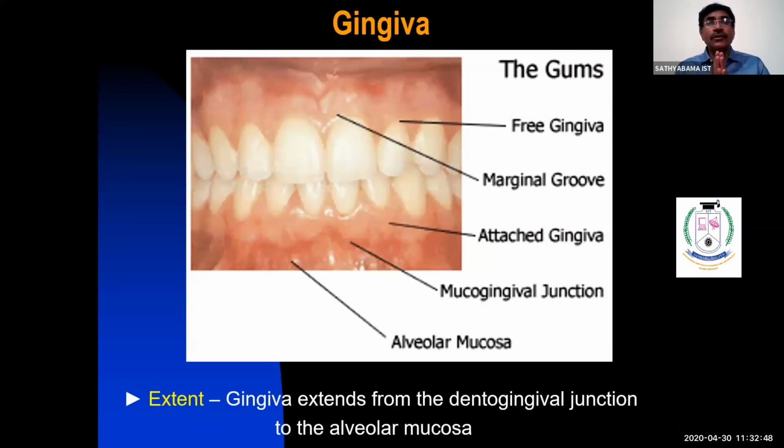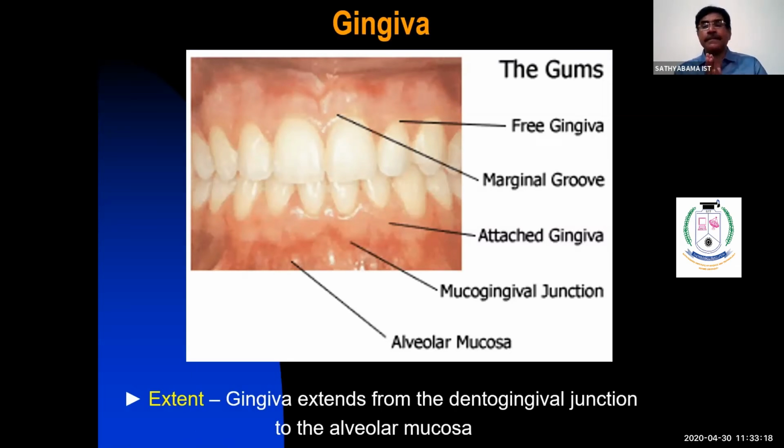So when you talk about the extension of gingiva, the gingiva extends from the dentogingival junction to the alveolar mucosa. Nothing but the gingiva which appears in a collar-like fashion around the neck of the tooth is called the marginal gingiva. The gingiva runs from the marginal gingiva to the alveolar mucosa.